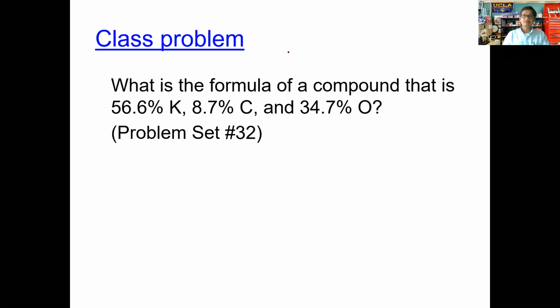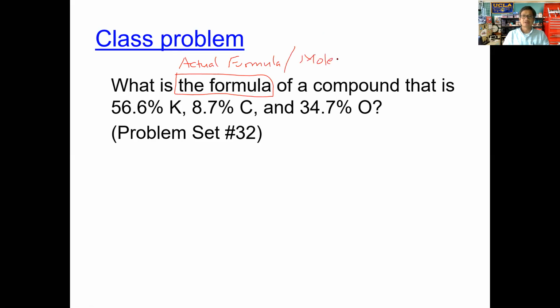And what they're asking you to do here, and make sure you keep this in mind, is to find the actual formula. So when they ask you to find the formula here, they're asking you to find the actual formula, or like we said, the molecular formula, which is what this textbook refers to as the molecular, and other textbooks as well.